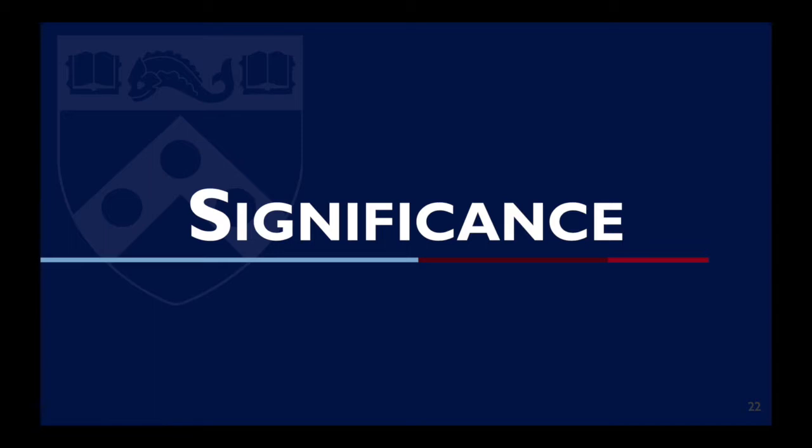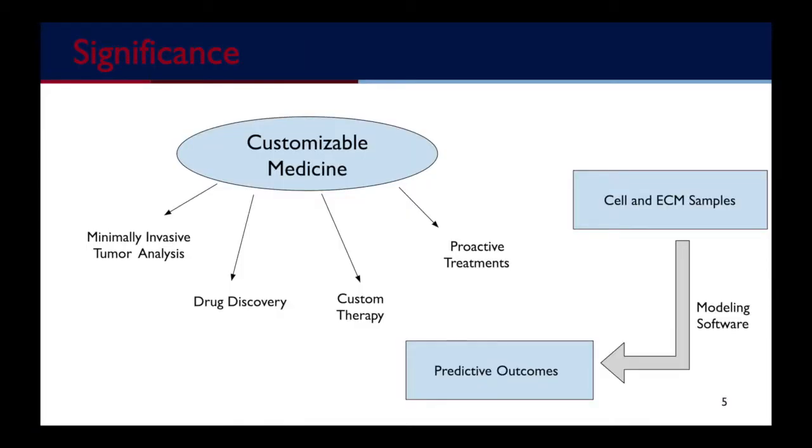Now moving to the significance of this paper. Recognizing what environmental conditions affect tumor evolution opens up the gateway for customizable medicine. The hopeful application of this is to be able to take small samples of the tumor and its own environment, recording their respective properties, and running an accurate simulation that will tell you the future development of that tumor. With this information, you can devise a better treatment protocol, administer specialized drugs, have a custom therapy plan, and the list goes on. Such an advancement in computational biology could truly revolutionize cancer treatment and better the lives of many.